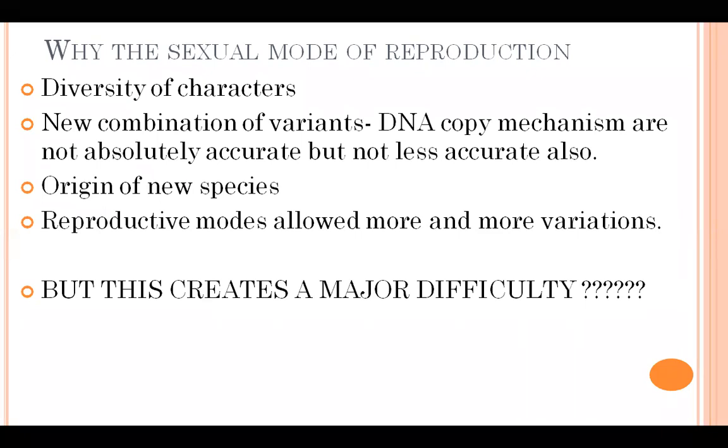Novel means new. So every time when a new combination will come, that will be new, since it would involve 2 different individuals. 2 different individuals involved होंगे, so that's why every time the combination of the genes will be new, and the sexual mode of reproduction incorporates such a process of combining DNA from 2 different individuals during reproduction.